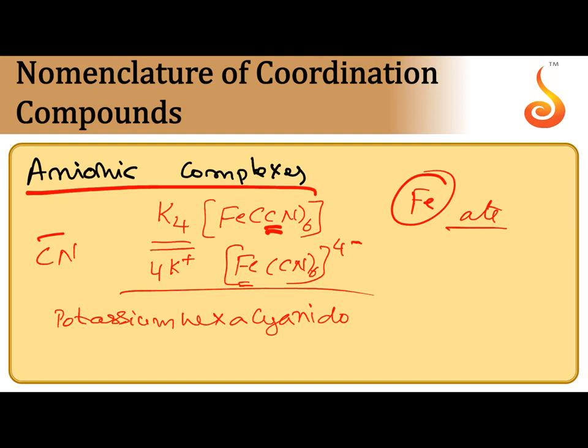At that time you have to take the Latin name of Fe, ferrum, ferrate. You write it as ferrate, then mention the oxidation number in the bracket, in Roman numerals. Here 2 is the oxidation number. So potassium hexacyanidoferrate(II).